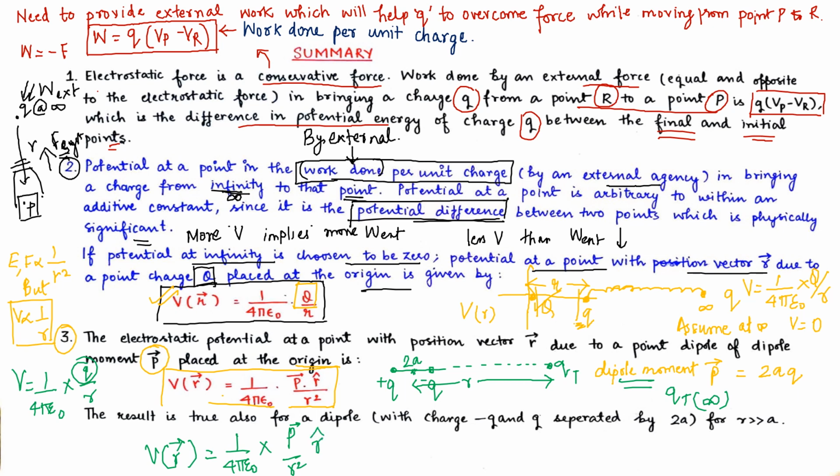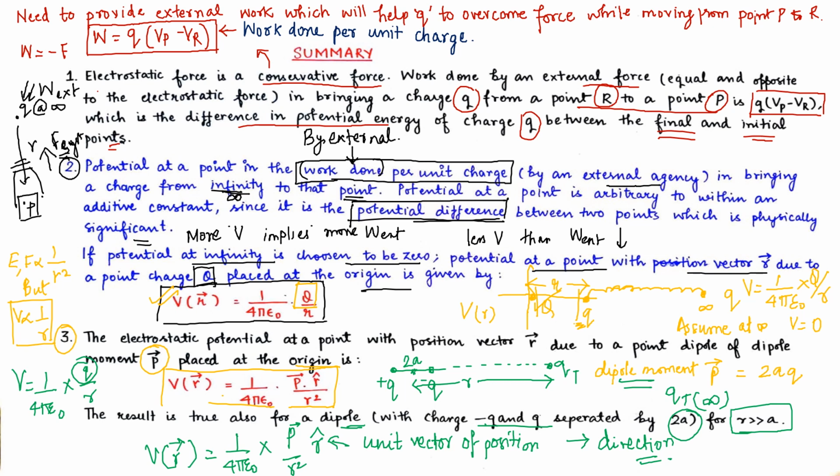This r cap denotes the unit vector of position. This unit vector of position provides us the direction from the dipole to the test charge. We have already read that a unit vector is usually used to define the direction of the system. So the result is true also for a dipole with charges minus q and plus q separated by a distance 2a, for when r is much bigger than a.